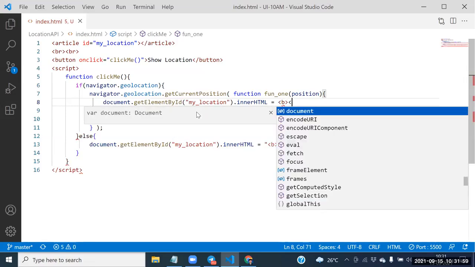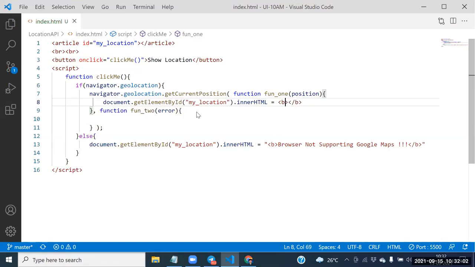Sir, how to get the coords, the latitude here? Once again, position. We need to get the latitude here. How can I get the latitude here? If you wanted to get the latitude here, say this one here.